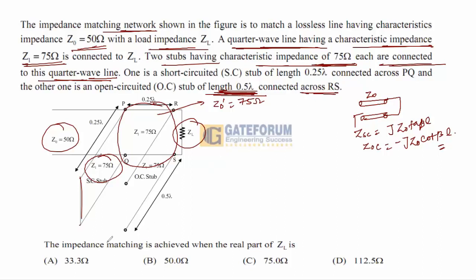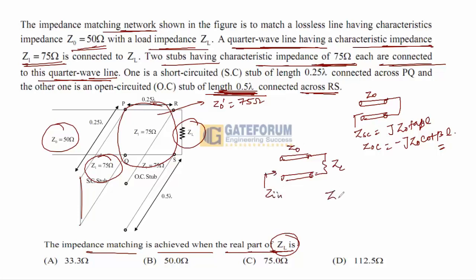So the impedance matching is achieved when the real part of ZL is... Let's say for a quarter wave transformer, if this is a quarter wave transformer, then this is ZL, let's say this is Z0, then Zin is what? So Zin is nothing but Z0 squared upon ZL. So Z0 can be written as root under Zin into ZL, right?